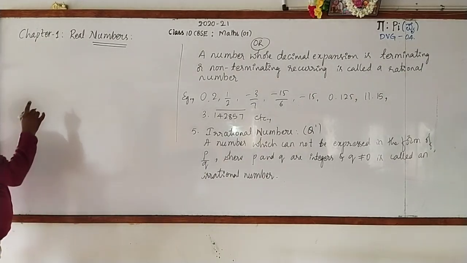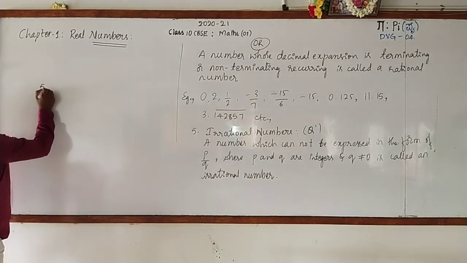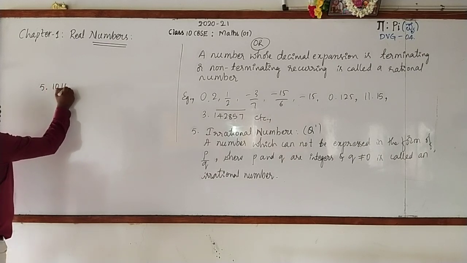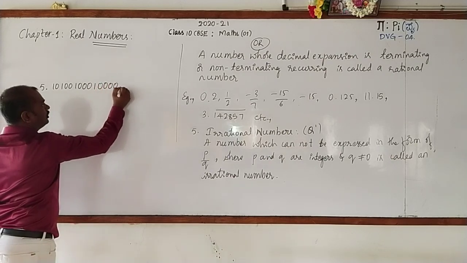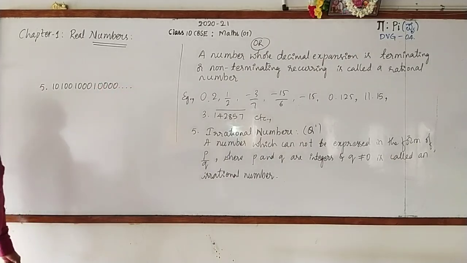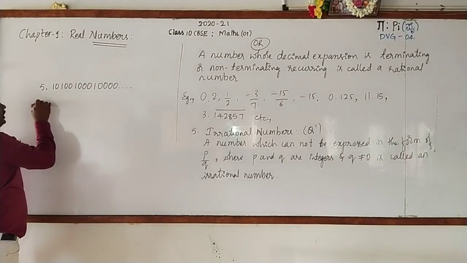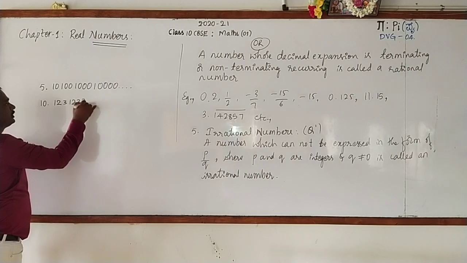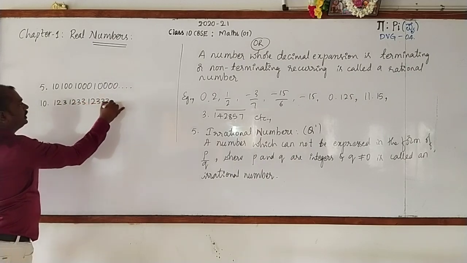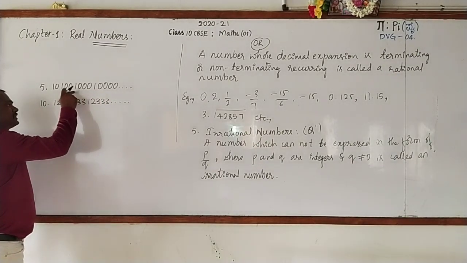Last year you had learned to write some numbers in a particular form, like 5.10, 100, 100, 1 4 times 0, and so on. It's the value of a particular number. Similarly, if I take another one, 10.123, 1233, 12333, and so on. It is a decimal number.